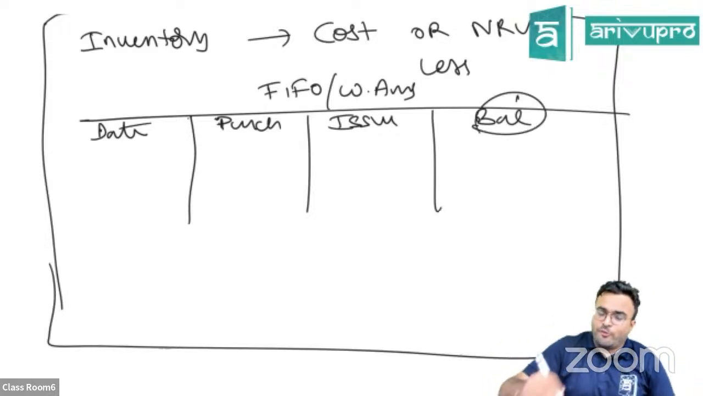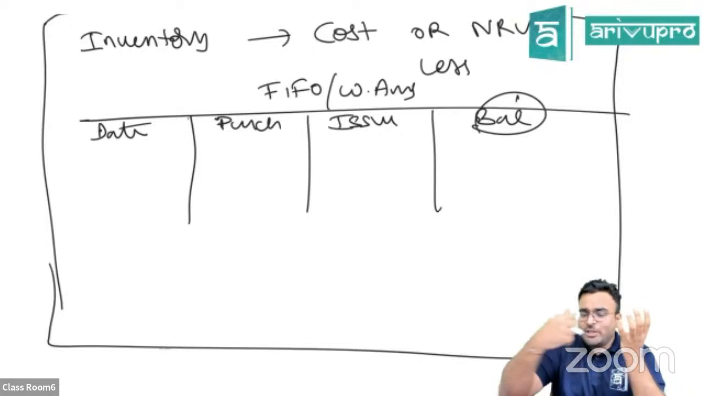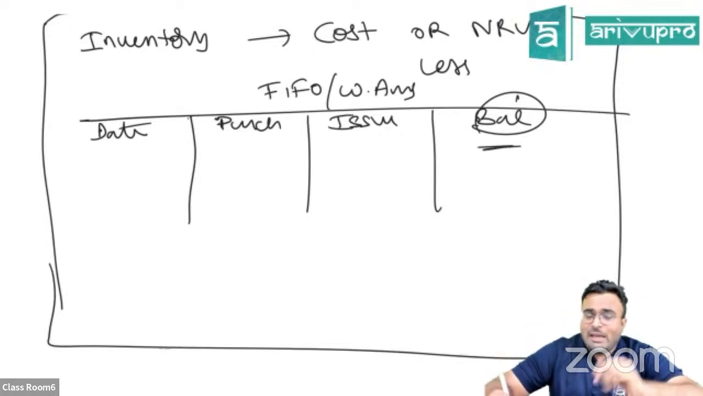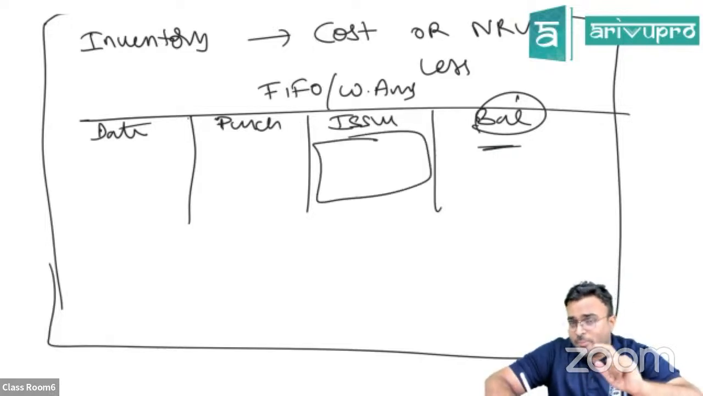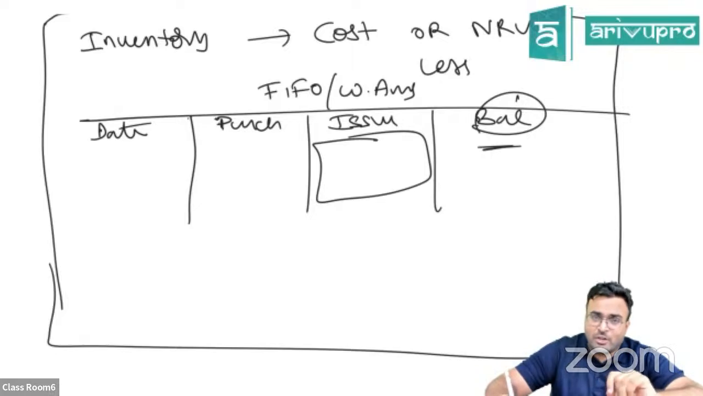If you're following FIFO, first in, first out, whatever you purchase first, that will be issued first. So what will remain last? Whatever came last will remain. So issues also, they will not tell the price. You have to see your purchases. If you're following FIFO method, take it in that order.